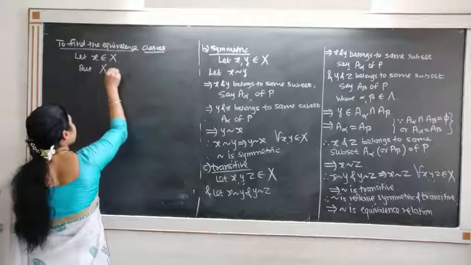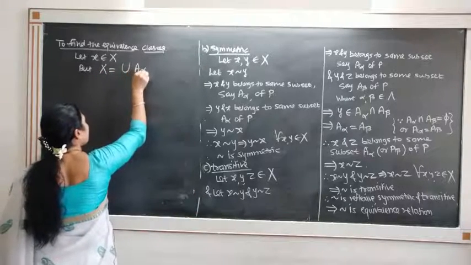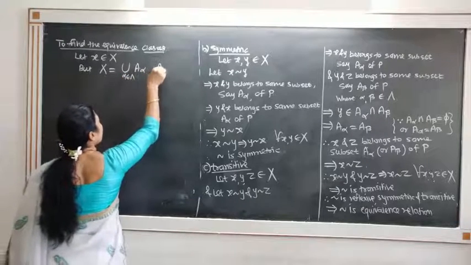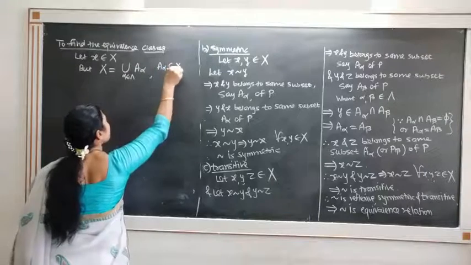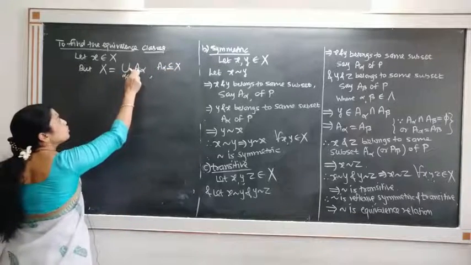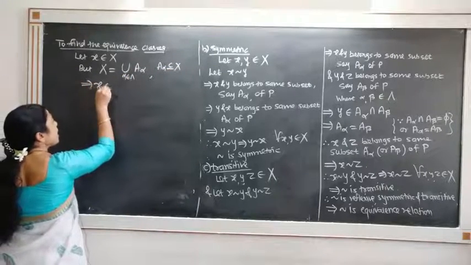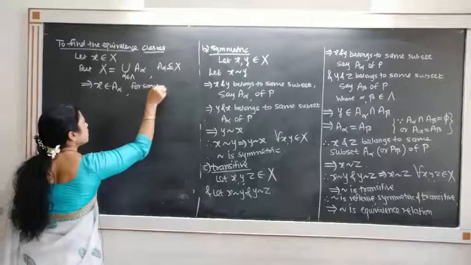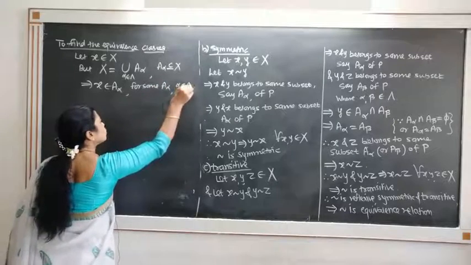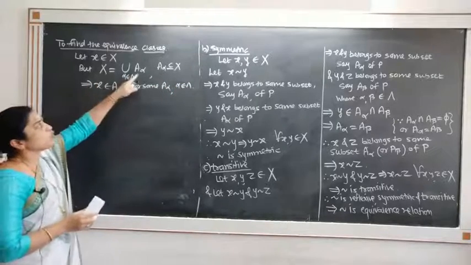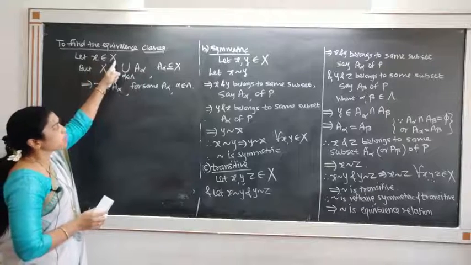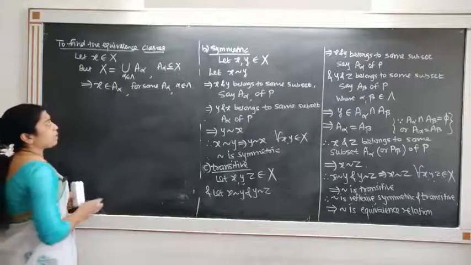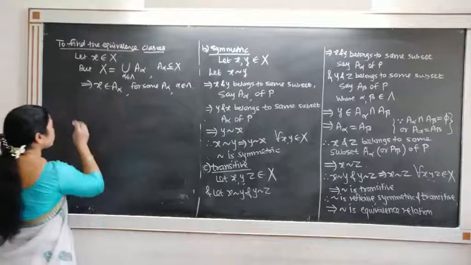So X is nothing but the union of A alpha, where alpha belongs to the index set and A alpha are subsets of X. As X is equal to the union of A alpha and x belongs to X, it implies that x belongs to some A alpha. So let us assume that x belongs to A alpha.